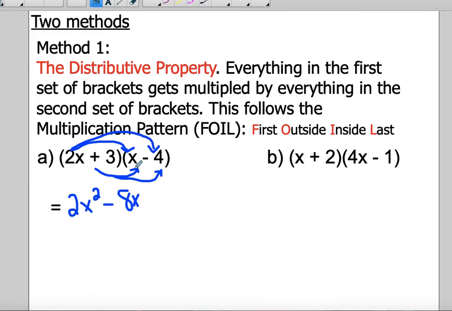Here we've got 3 times x, which would give us positive 3x. Remember, you need an operation like addition or subtraction between each term. Then we've got a positive 3 times a negative 4, which gives you negative 12. And then you want to simplify. You've got a negative 8x and a positive 3x. For like terms, you want to make sure that they have the same variable and the same exponent. This is the same variable. The exponent is assumed to be a 1 if we can't see it.